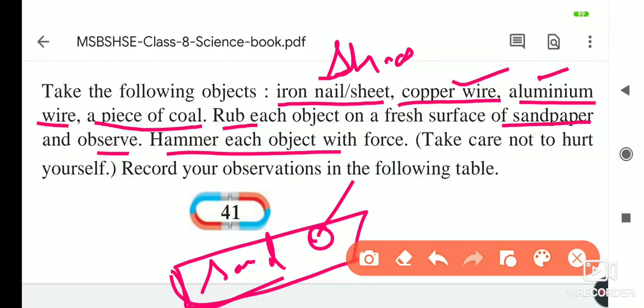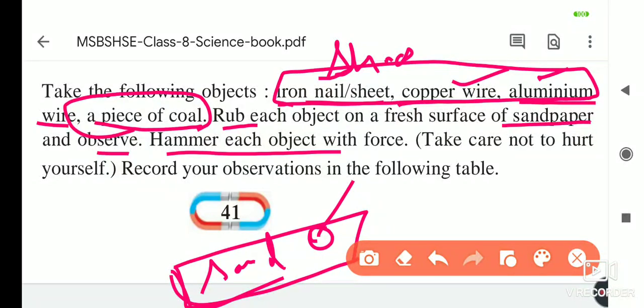If you rub the copper wire, it is also shining, aluminium wire also shining. But the piece of coal forms small particles. That is our observation regarding the iron nail, copper wire and the aluminium. These three are shining, and the coal forms small particles.